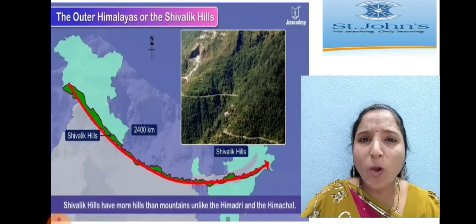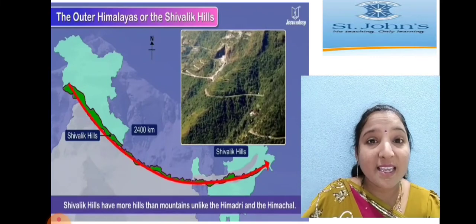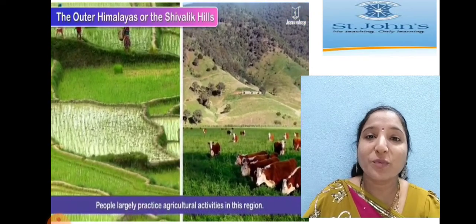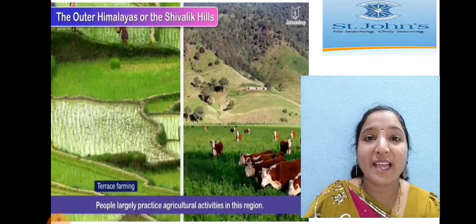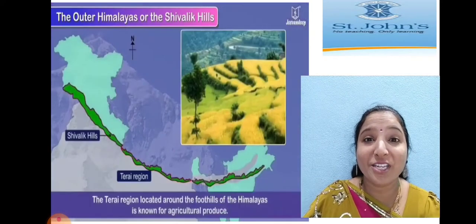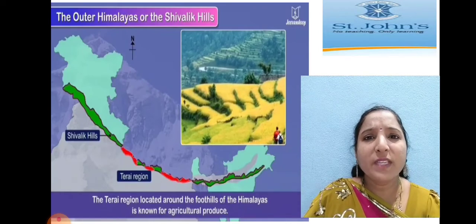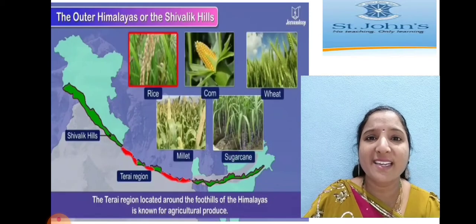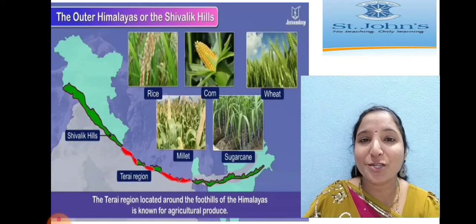We can see more hills, children, more hills than mountains. When it comes to Greater Himalayas, we can see more mountains. But when it comes to the Outer Himalayan range, we can see more hills, children. And most of the people are depending on agriculture like terrace farming and the next one cattle farming. And the Terai region is located here, and most of it is under agriculture. The people are depending on agriculture. And here we can see rice, corn, wheat, millets and sugarcane.